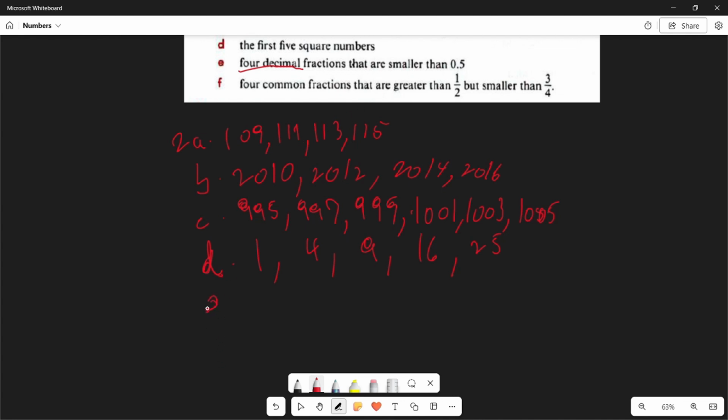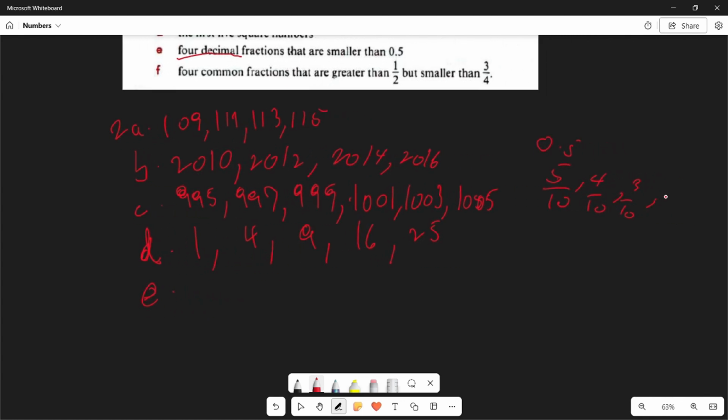So decimals can be, as we have, 0.5, and 0.5 is the same thing as 5 over 10. So you can then just start listing, minusing the numerator by 1. That will then be 4 over 10, 3 over 10, 2 over 10, 1 over 10.